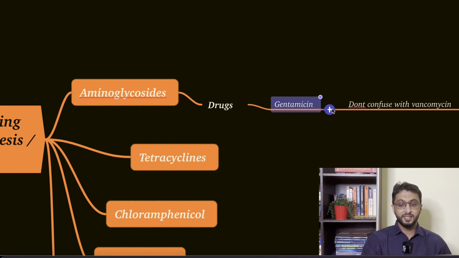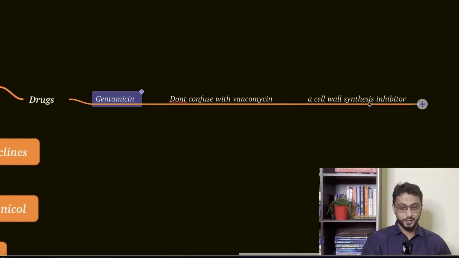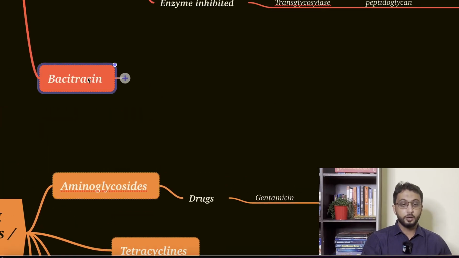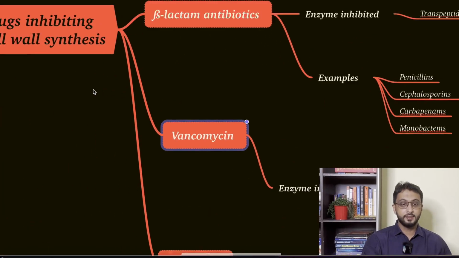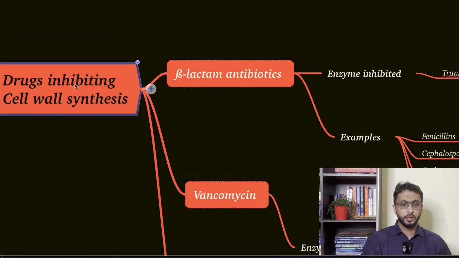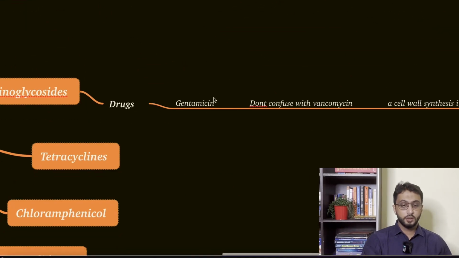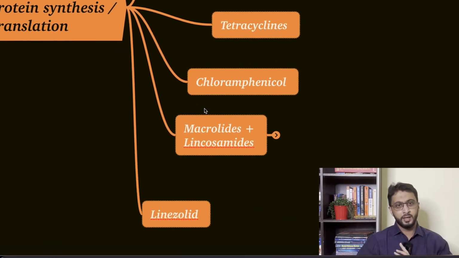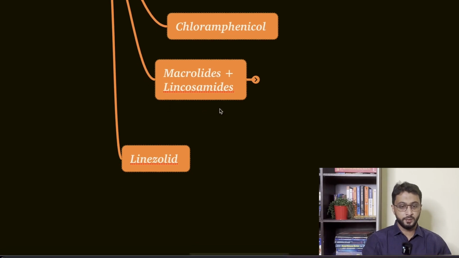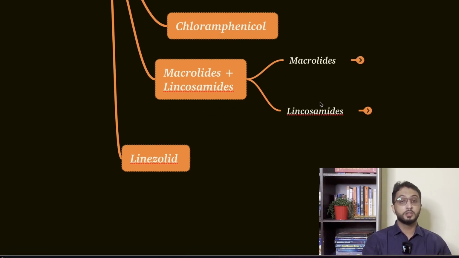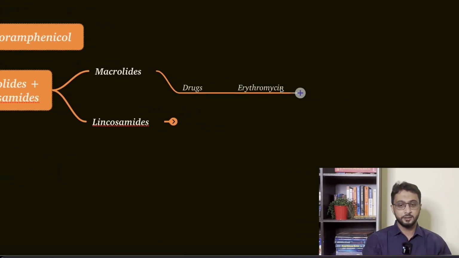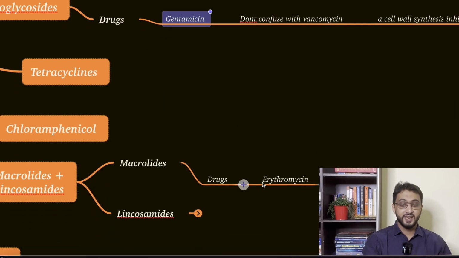So gentamicin, don't confuse it with vancomycin, which is a cell wall synthesis inhibitor. Gentamicin is an aminoglycoside. Vancomycin is related to cell wall synthesis inhibition, like the beta-lactams. So don't confuse gentamicin with vancomycin. Gentamicin, remember. Tetracycline is again inhibiting protein synthesis. No question has been asked related to this mechanism of action, but what has been asked is macrolides and lincosamides. For macrolides, how you remember is the drug erythromycin.